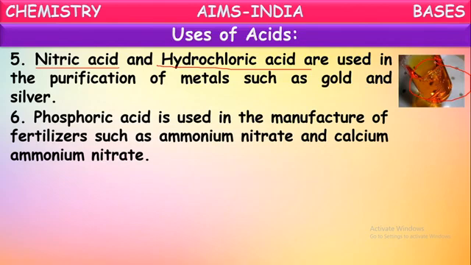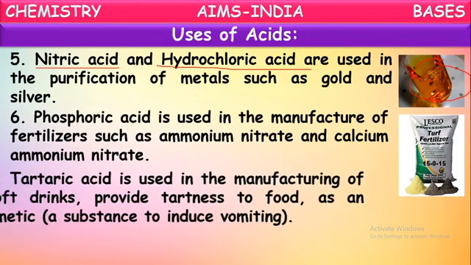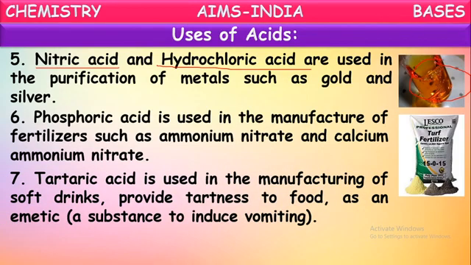Phosphoric acid is used in the manufacturing of fertilizers such as ammonium nitrate, calcium ammonium nitrate, and so on. So these fertilizers contain phosphoric acid in the mixture form. Phosphoric acid is used in the manufacturing of fertilizers. Okay. Tartaric acid is used in the manufacturing of soft drinks, provides tartness to food, and is used as an emetic.